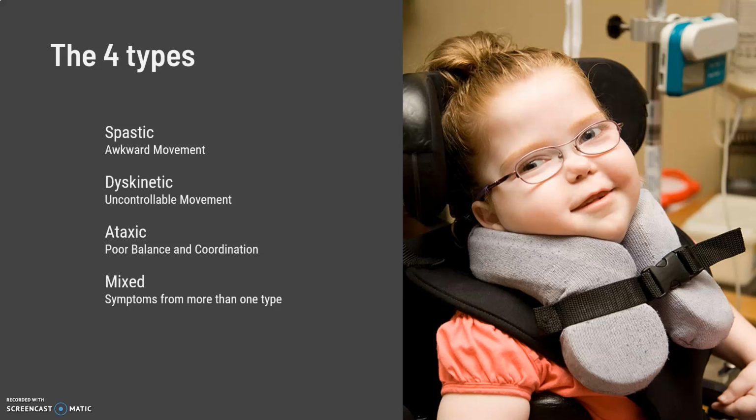People with ataxic CP have problems with balance and coordination. They might be unsteady when they walk and have a hard time with quick movements or movements that need a lot of control, like writing. They might have a hard time controlling their hands or arms when they reach for something. People with mixed cerebral palsy display symptoms from more than one type. The most common combination is spastic dyskinetic CP.